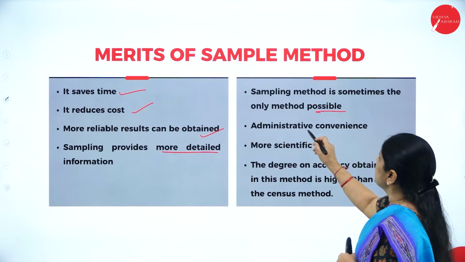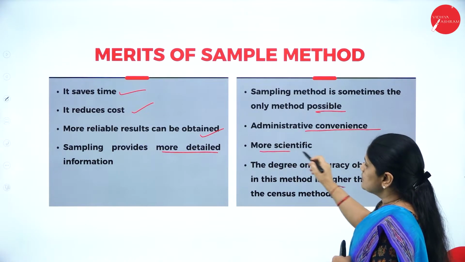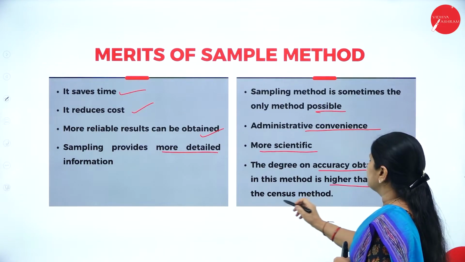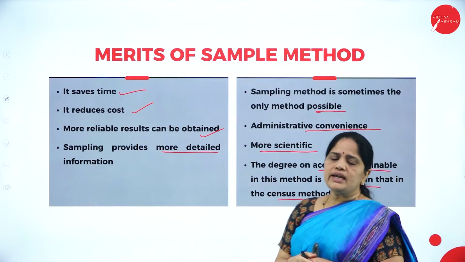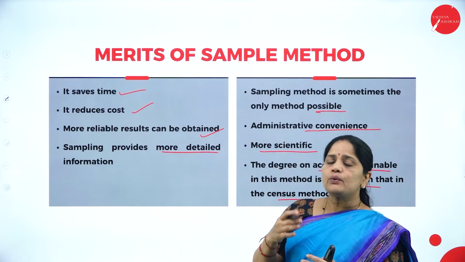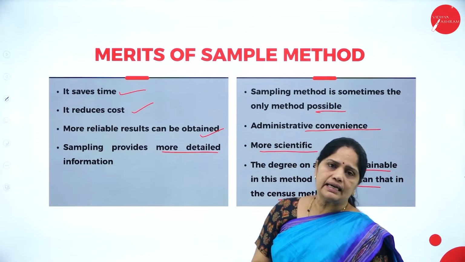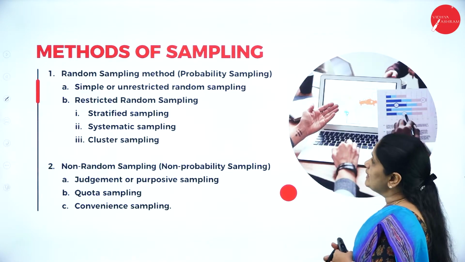Then, administrative convenience. Then, this is more scientific. The degree of accuracy is higher than the census method. If you compare the census method with the sampling method, we can say that the accuracy is higher in the case of the sampling method.